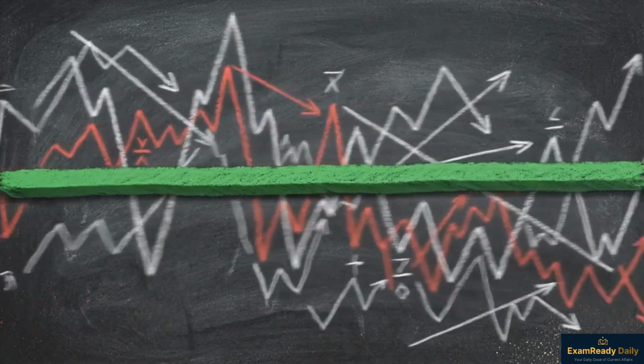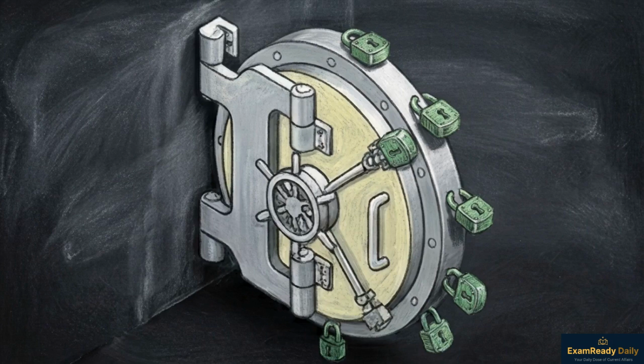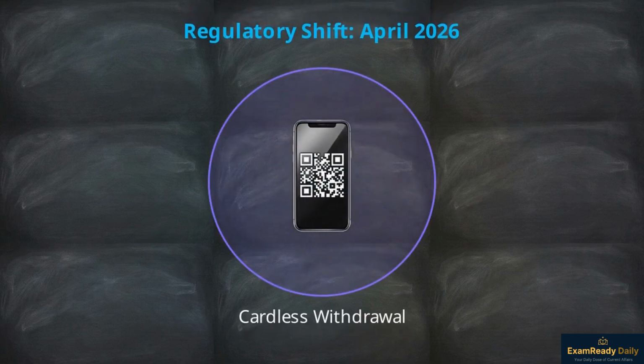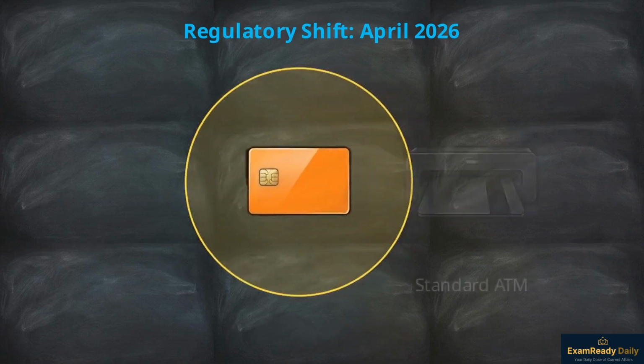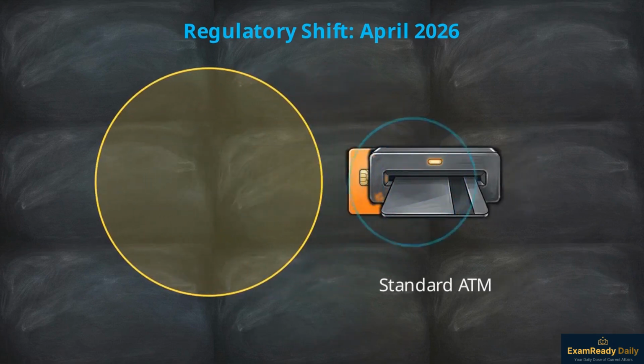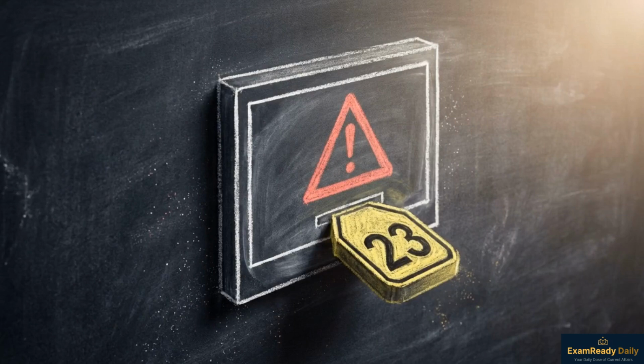in West Asia. This regulatory hardening extends to retail banking, where commercial banks are now closing loopholes that previously allowed zero-cost cash circulation. The first major change reclassifies UPI-based cardless cash withdrawals. These are now officially classified as standard ATM transactions. This reclassification rapidly exhausts a user's monthly free limits. Once that limit is crossed, each subsequent transaction triggers a 23 rupee fee.